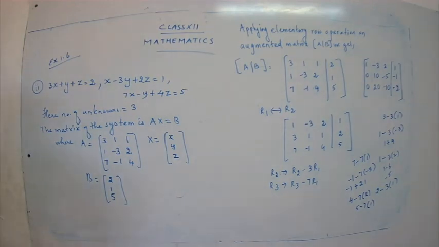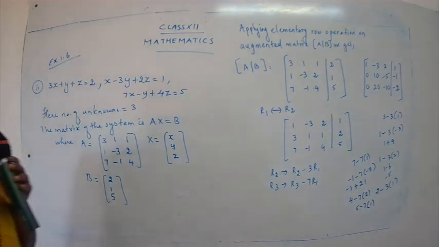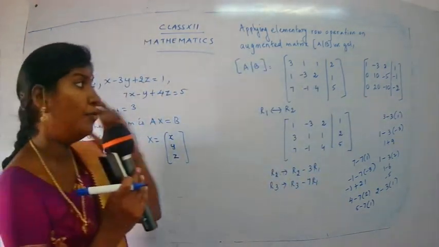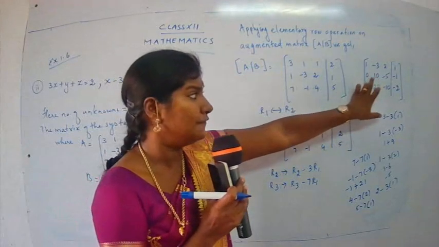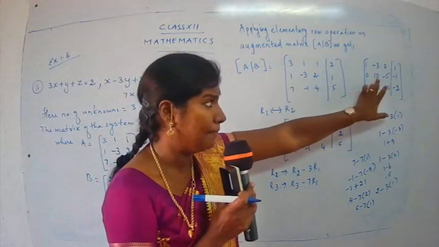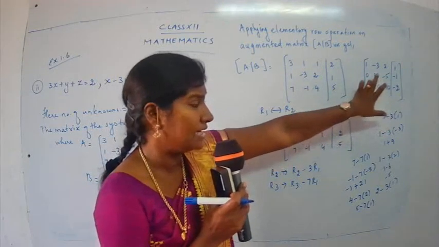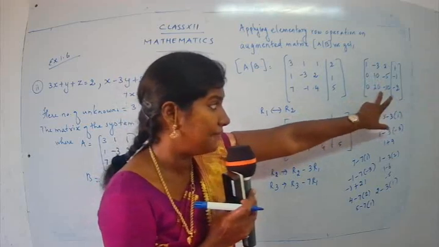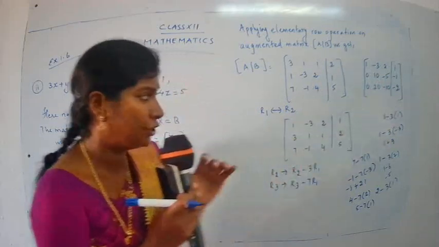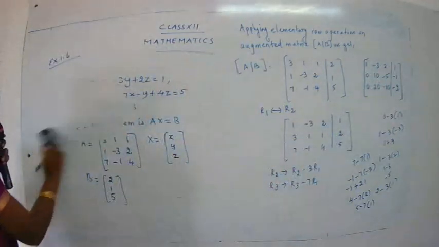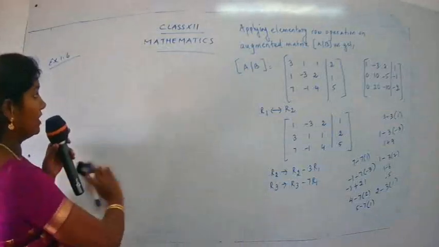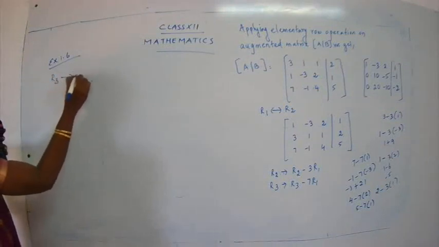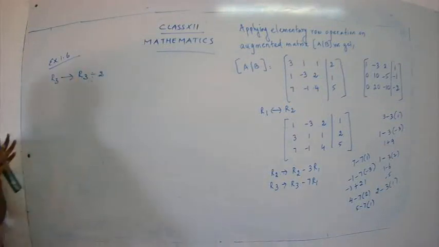Okay, let's see. So you have to just apply your knowledge over here and let's see what changes can be done. So now what is the thing we have to do? We have to make the number below the first non-zero element of second row as 0. The number below 10 should be 0. But see here, the third row is divisible by 2. So let's simplify the third row first. All the elements are divisible by 2. So R3 is changed as R3 divided by 2.